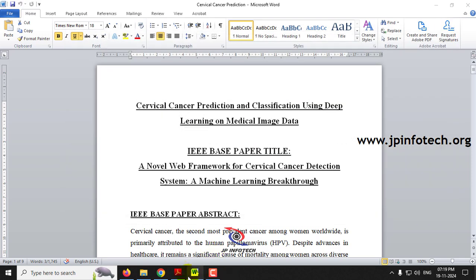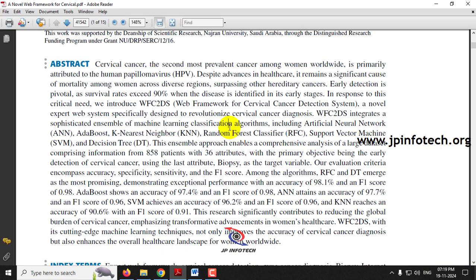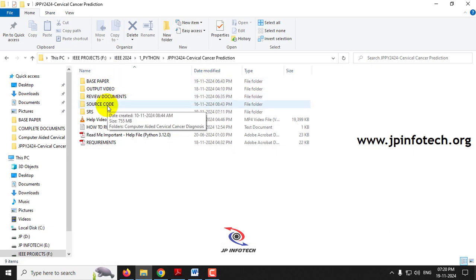From the base paper, kindly note that we are not going to use the machine learning model or the numerical data set. Instead, we are going to use a deep learning model, the Xception architecture, and we are going to use microscopic medical image data, that is pap smears, for the cervical cancer diagnosis. And there are 7 classes of it. Let me show you that right now.